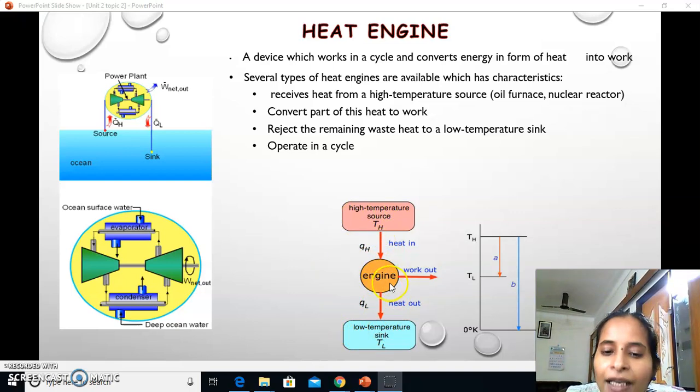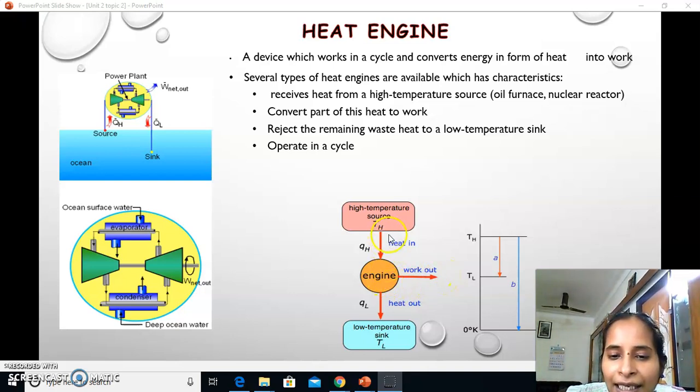So after the effective conversion of heat into work, the remaining heat is rejected into the lower temperature sink. Here the heat energy produced by the source is QH, and the heat coming out of the engine is QL, the lower heat, at the temperature of TL.